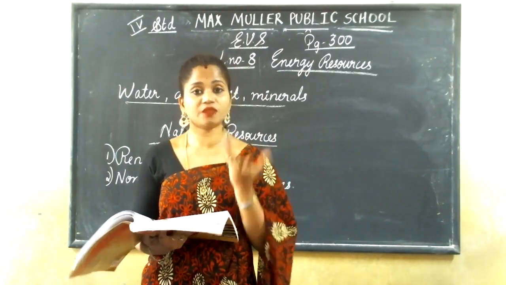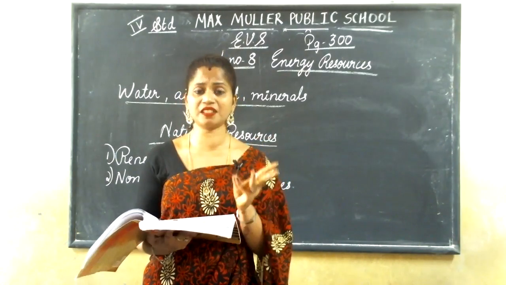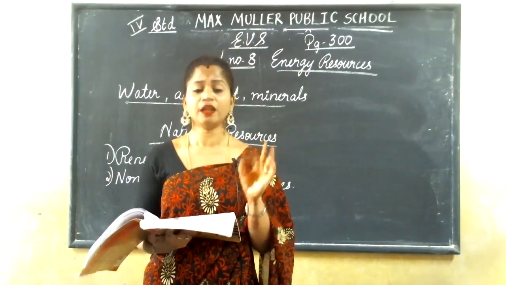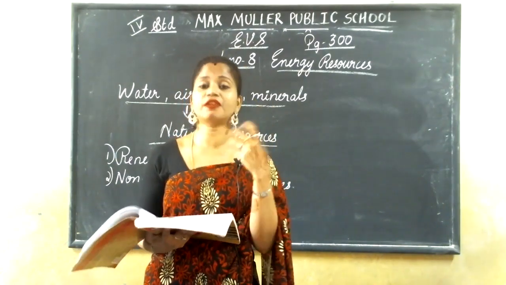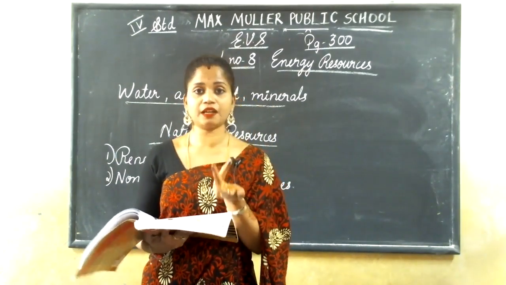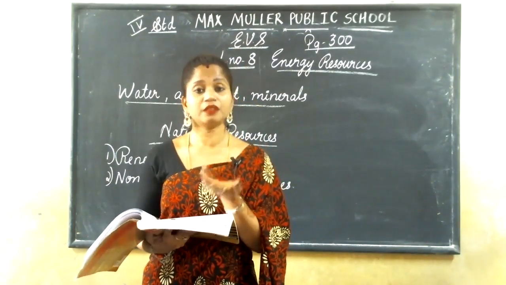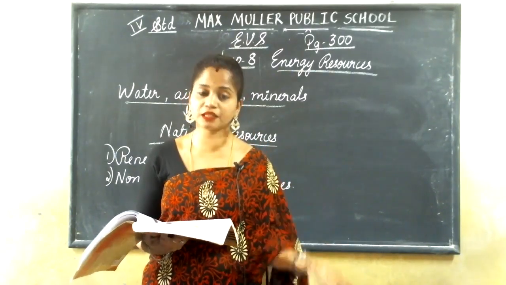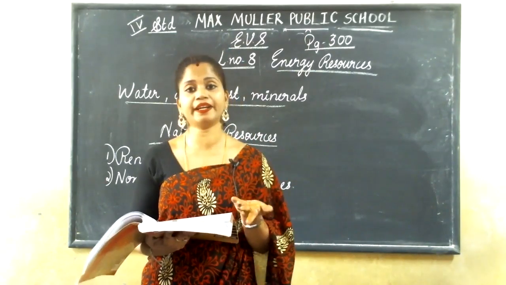Without plants, are we getting anything? No. We are getting all the things: cereals, pulses, nuts, everything. If you are eating bread, bread is made from wheat. Wheat, where are we getting it from? It is again from plants. Rice, plants. Corn, plant. Sugarcane, plant.